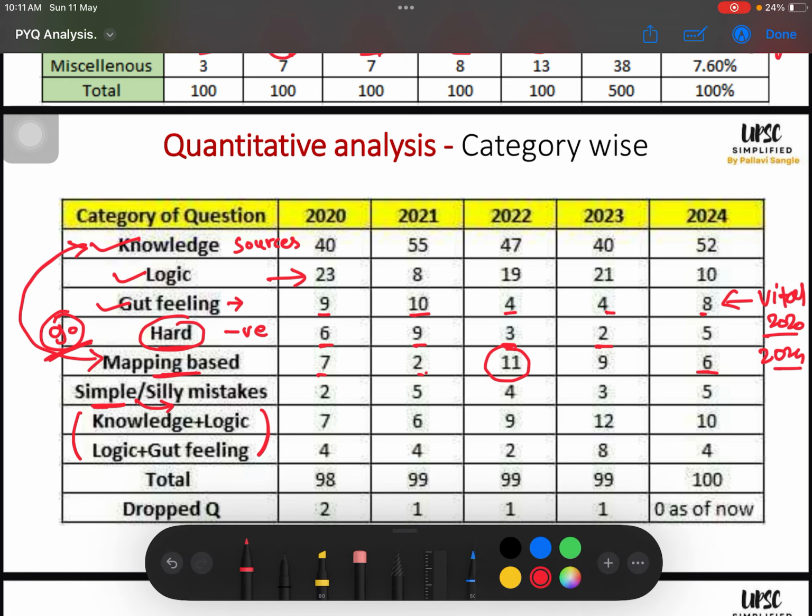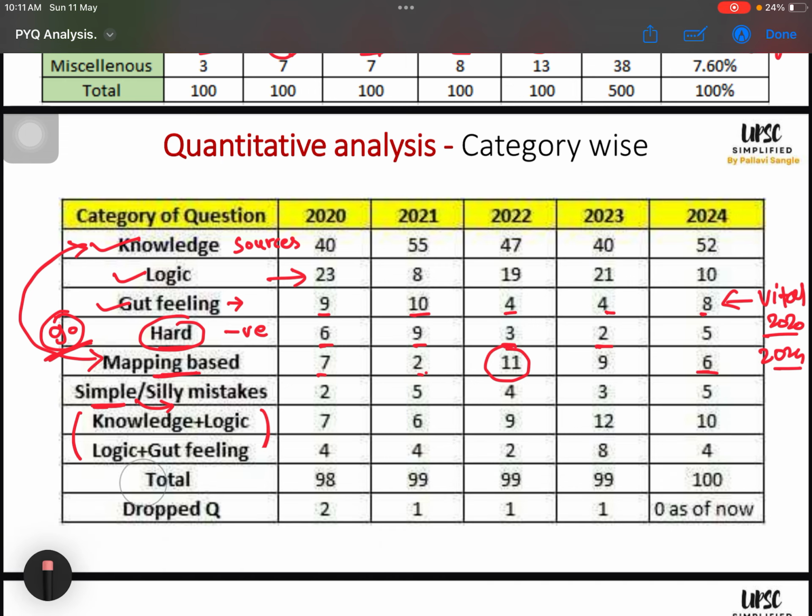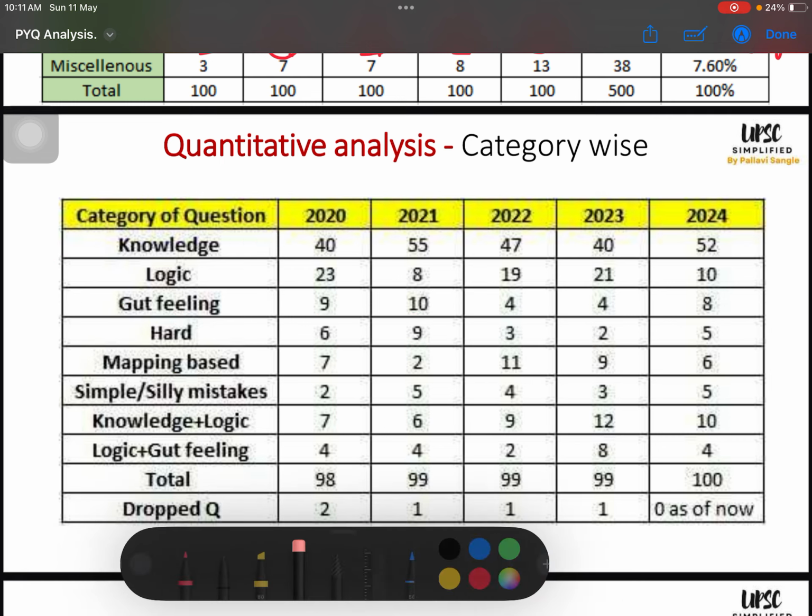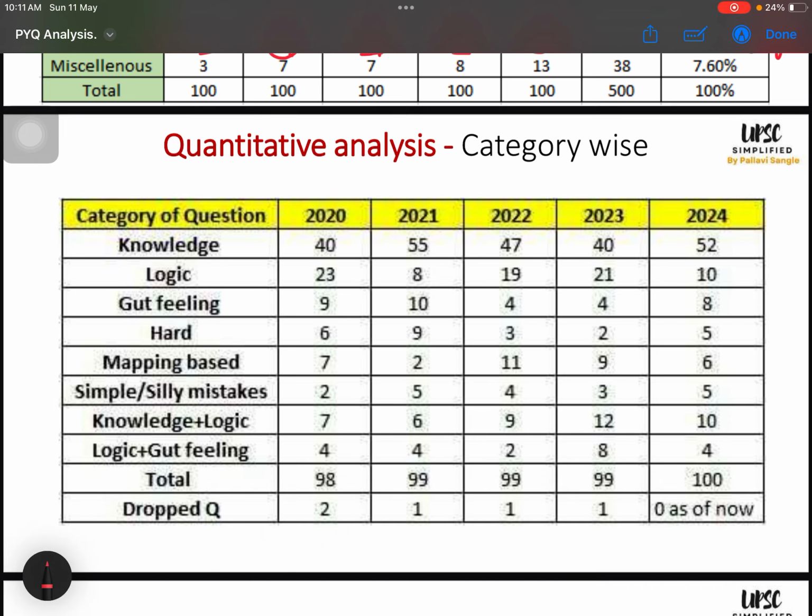The deduction from this analysis is that if I have hold over my knowledge, I have hold over my static sources and static knowledge, it is very much doable that 60% of the paper is in my hand. Can you see this? 40 to 55 questions are coming from knowledge category, basic static source category. And then mapping is also based on knowledge only, right? So around 50 to 60% paper is in my hand if I have prepared enough, if I have prepared well, revised well, right?